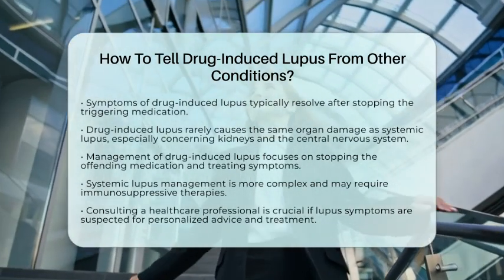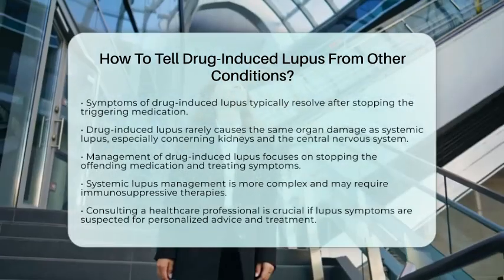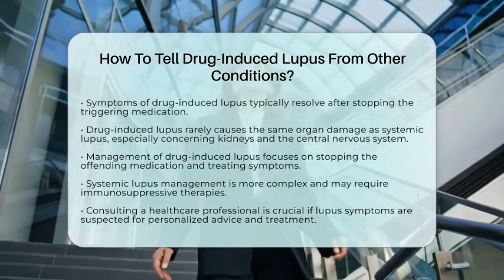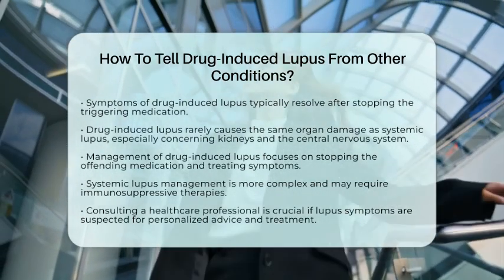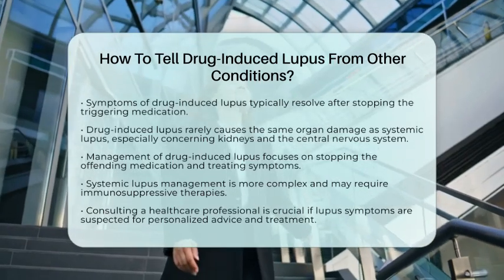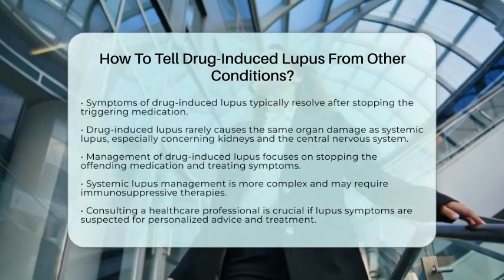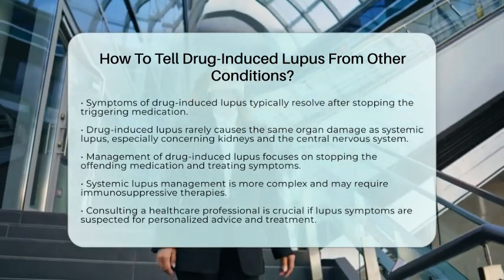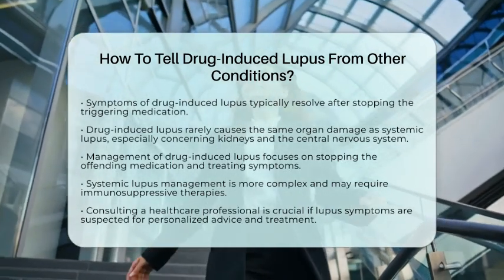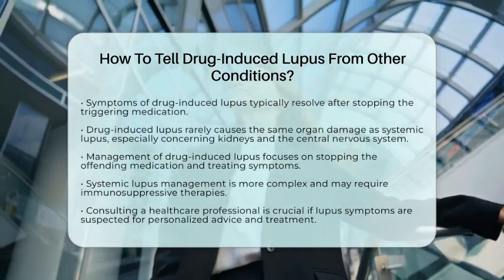Management of drug-induced lupus focuses on discontinuing the triggering medication and may involve treating symptoms with non-steroidal anti-inflammatory drugs. In contrast, systemic lupus management is more complex and may require immunosuppressive therapies.